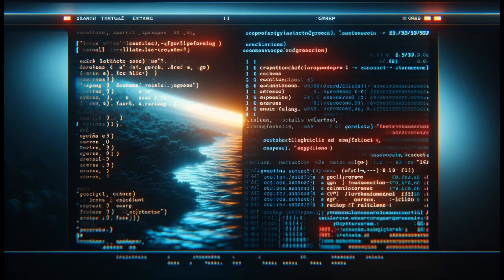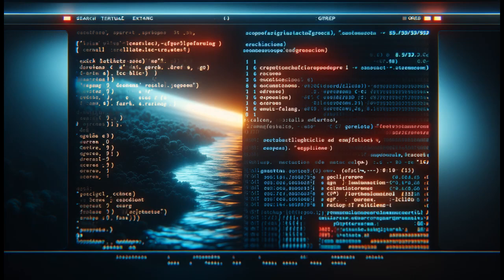That wall has existed for 50 years. Since grep was written in 1974. Half a century of the same limitation. A developer just knocked a hole in it. With Rust and word embeddings. The tool is called ngrep. And it changes what search on the command line even means.